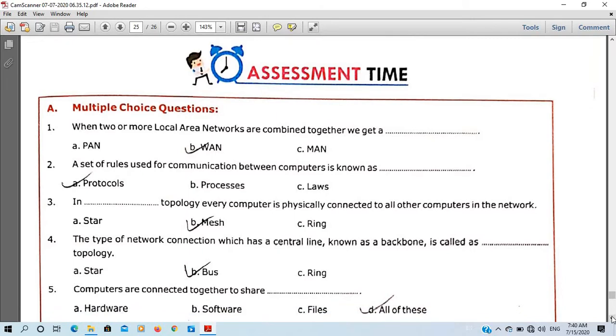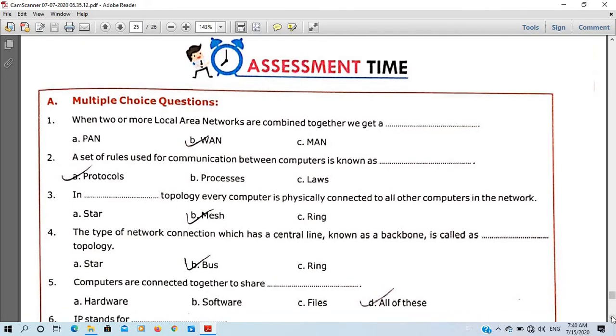A set of rules used for communication between computers is known as protocols. So rules and regulations for transfer of data from one computer to another computer is known as protocol. Third number, in blank topology, every computer is physically connected to all other computers in the network. So it is mesh topology, as you have seen in the previous video.